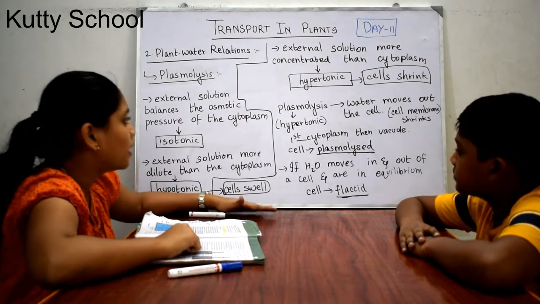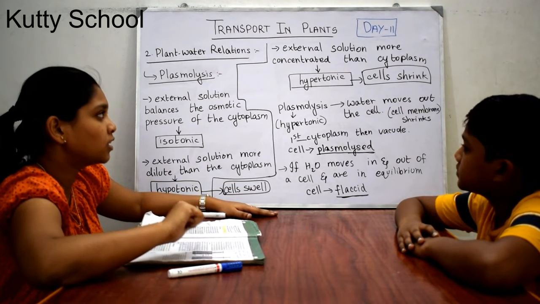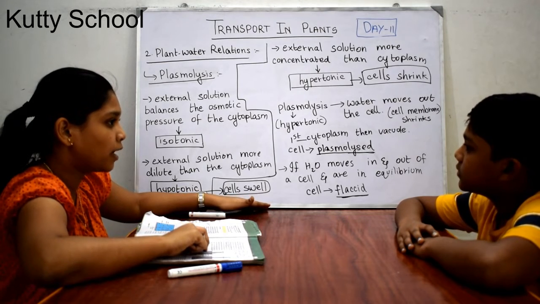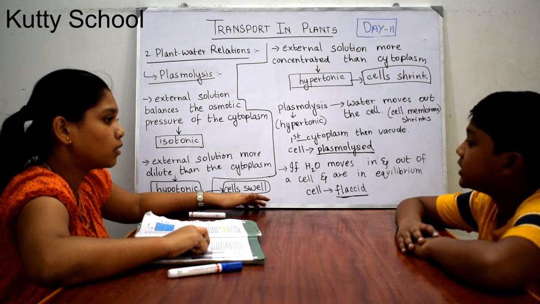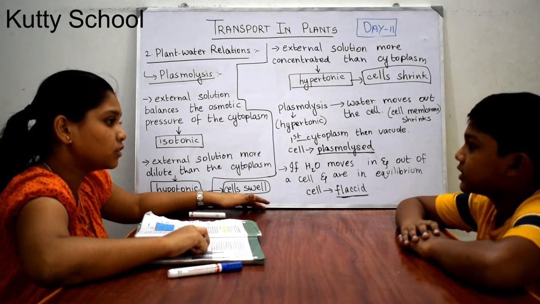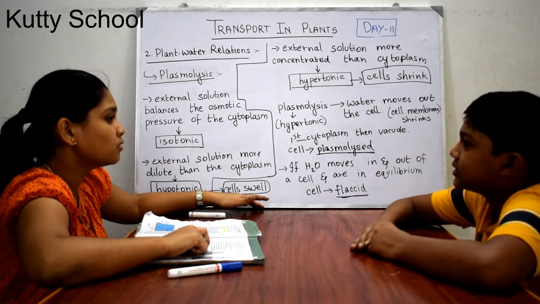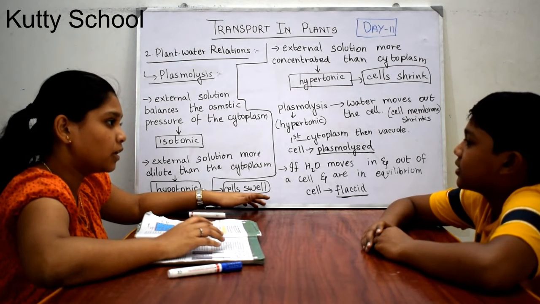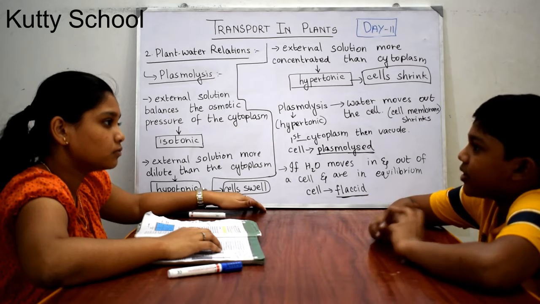And in a hypertonic solution, the external solution is more concentrated than the cytoplasm. What will happen to the cells? How do they shrink? Is water going out of the cell or coming in? Water is coming out, because the cell is shrinking.